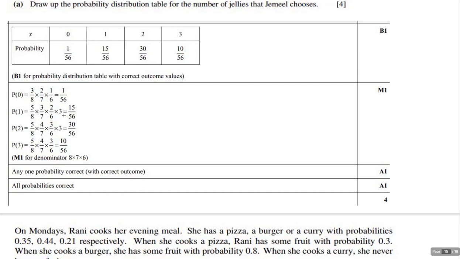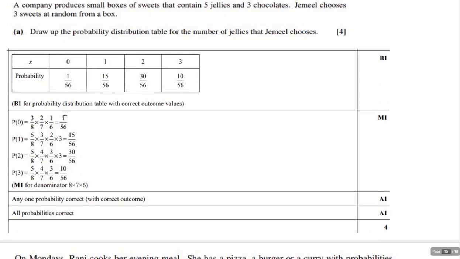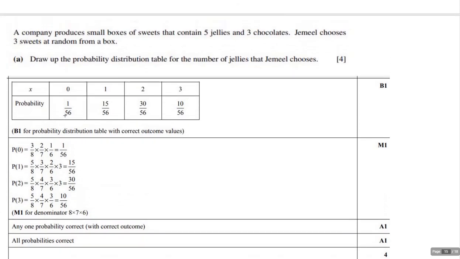You see what's happening here is that the probability of getting 0, well, that's going to be 3 out of 8, because there's 3 chocolates and 5 jellies. But then the next one, there's only going to be 2 times 7, and then 1 times 6. If I wanted the probability of getting 1 jelly, well, that's going to be 5 out of 8.